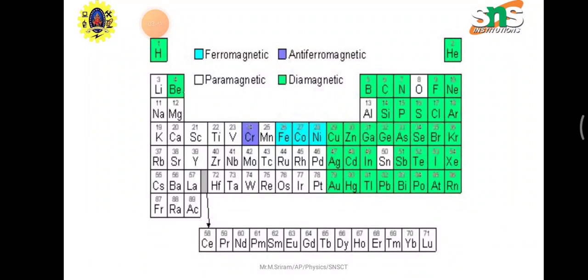And the properties: they repel the magnetic lines of force. The susceptibility is negative and independent of temperature and applied magnetic field strength. The value of relative permeability is less than 1, and there are no permanent dipole moments in the absence of a magnetic field. Diamagnetism is found in normal materials, for example gold, germanium, silver, lead, copper, silica, and organic materials also.